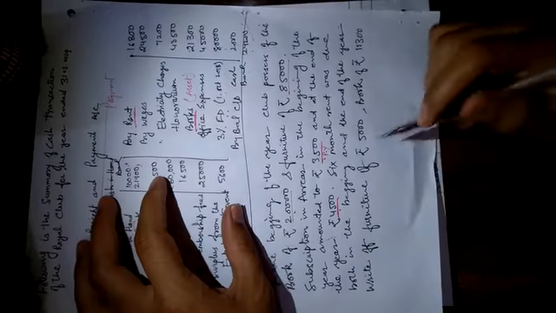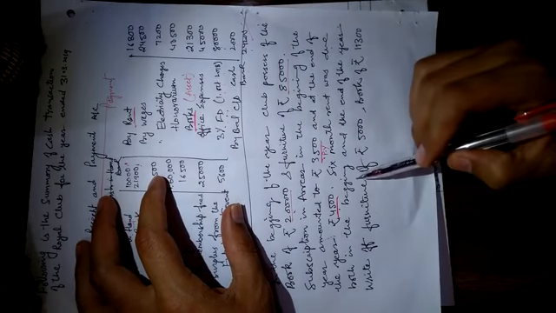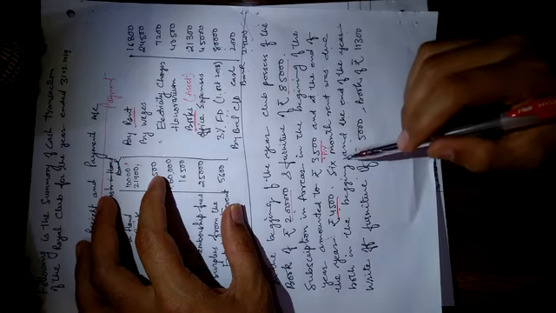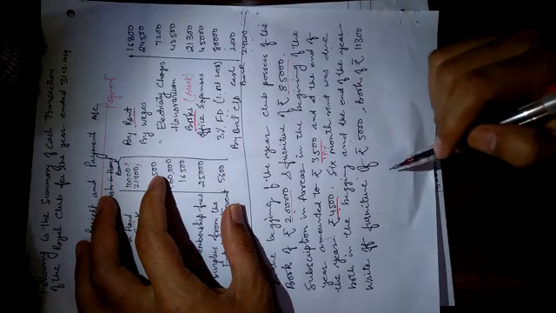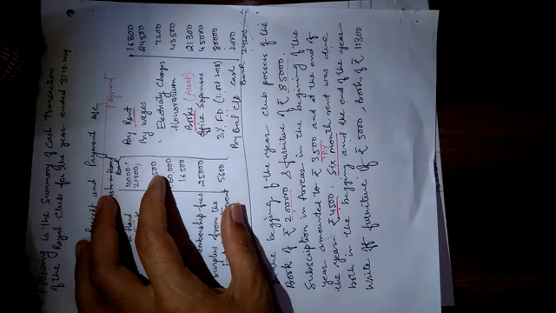Now come to the next point. 6-month rent was due both in the beginning and at the end of the year. First we have to calculate the 6-month rent. 6-month rent means outstanding rent.